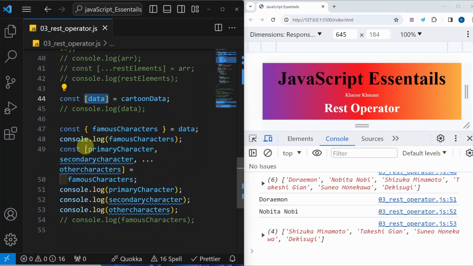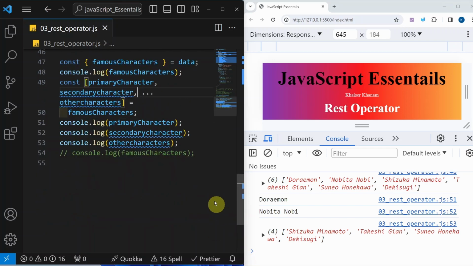So the rest operator will also always be placed on the left hand side of the assignment. So you should remember this. Right hand side I will be showing you in the next session, but the rest operator will always be placed on the left hand side of the assignment. It will not be placed on the right hand side. If you place it on the right hand side, that will be treated as spread operator, that in next session.